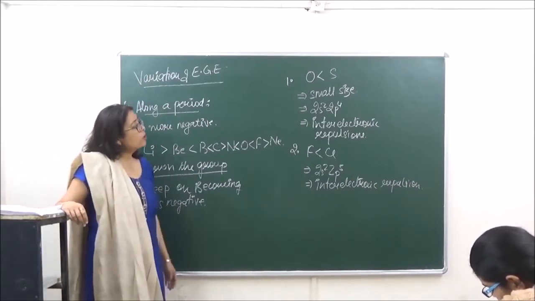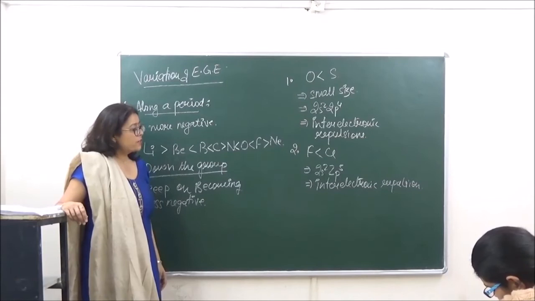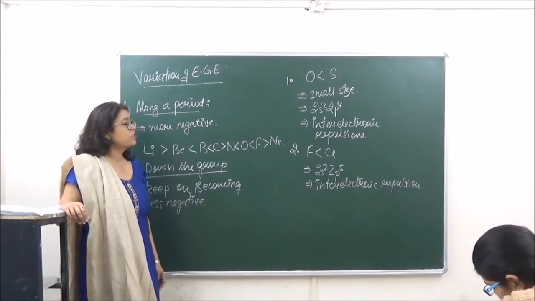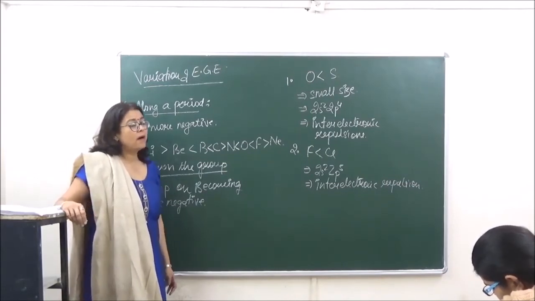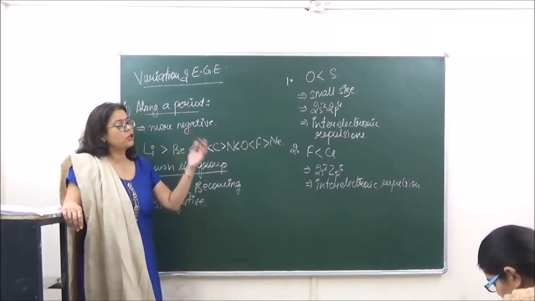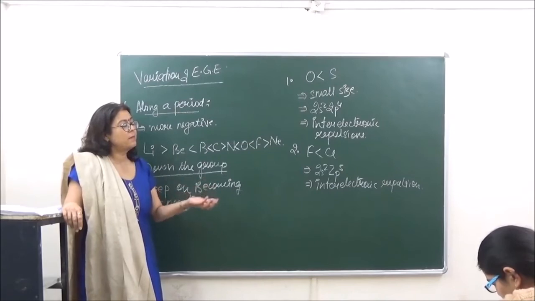Alright, now when we want to compare all these four, generally what you will see is that when you're going to do the assignment of this chapter, mostly you're going to get questions in which you have to tick mark the correct trend. Okay, increasing ionization energy or decreasing electron gain enthalpy.